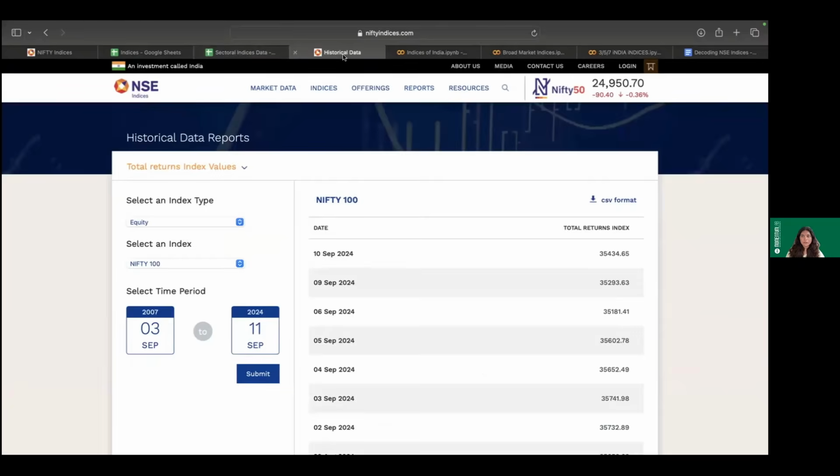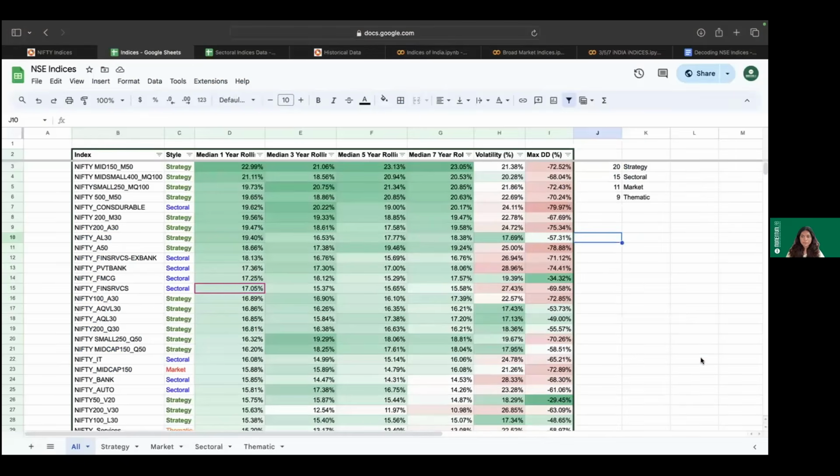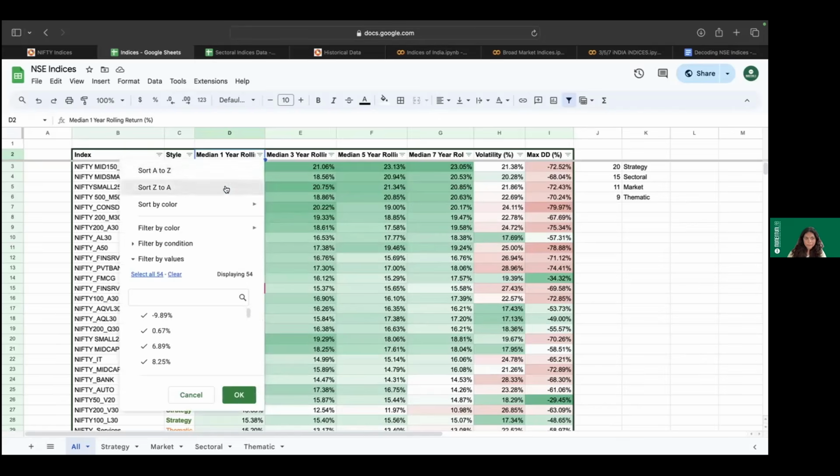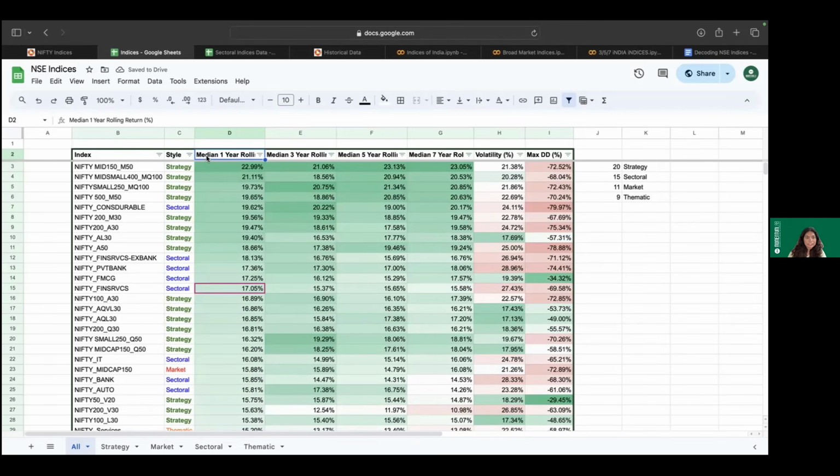Now, after having calculated this, what we have done is that we have put all of those values together over here, and this is the larger sheet which talks about the returns and the volatility and risk, etc., for each strategy. But the interesting thing again over here is that, whichever time period you take, for example, I'm now focusing on the median 1 year rolling returns, you can see that the top performers are always strategy. And if you zoom into what kind of factor is performing, you will see that momentum and momentum quality together are the top performers.